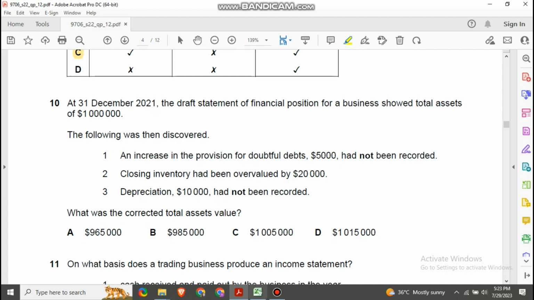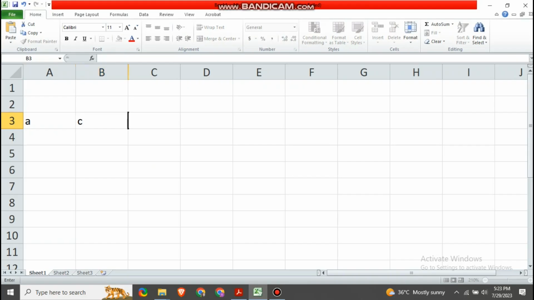Okay, so in this question you need to understand that assets equal capital plus liabilities, as per our accounting equation. So if your total assets is 100,000, then your capital and liability together is 100,000. Now if your capital or the liability decreases, your total assets will also decrease.